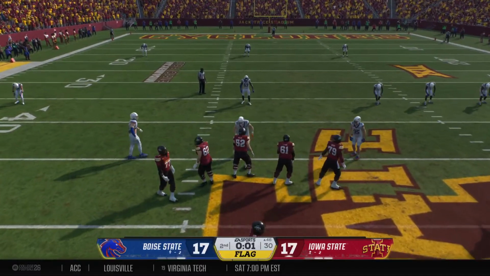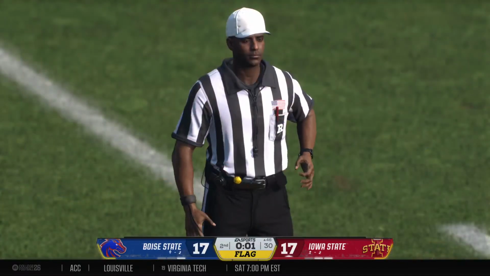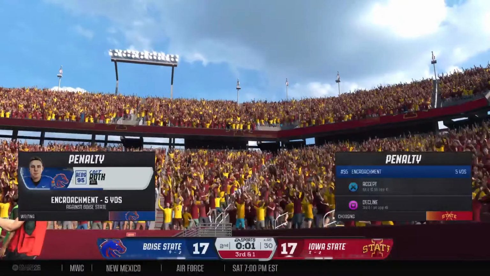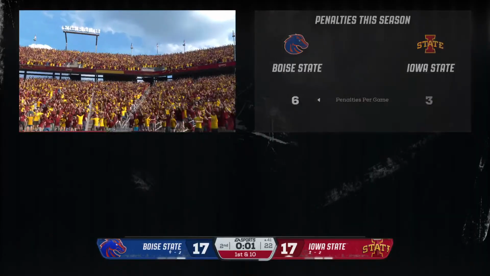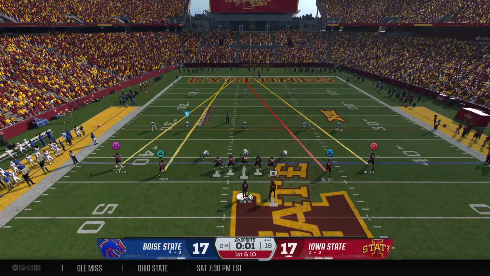Oh, the defense moved in there too quickly. You think it's never going to work until it does, and that'll be a first down. Defense a little too eager, and that's an encroachment penalty, 5 yards for the offense. One more play before the teams head to the locker rooms.